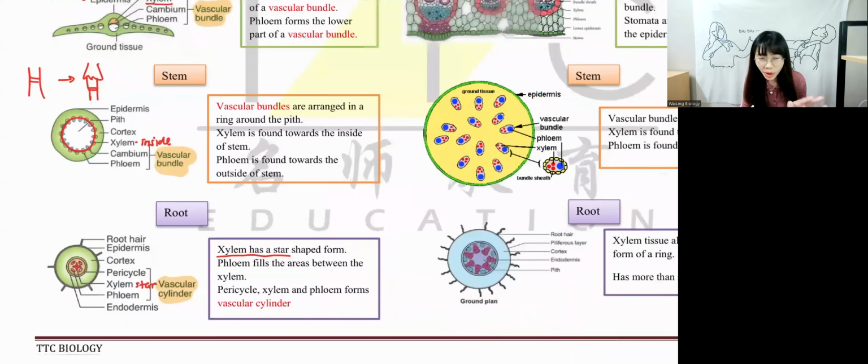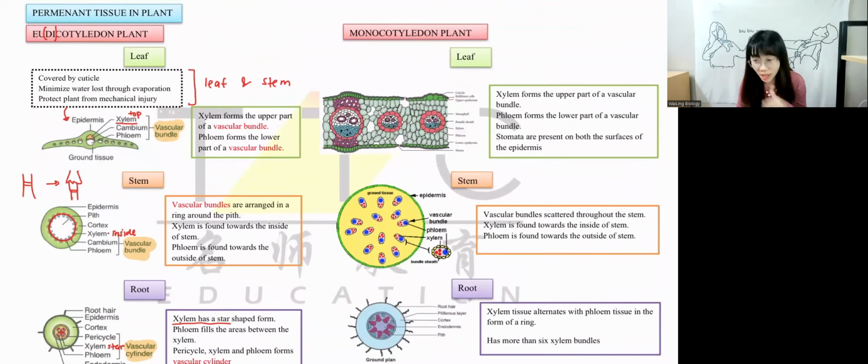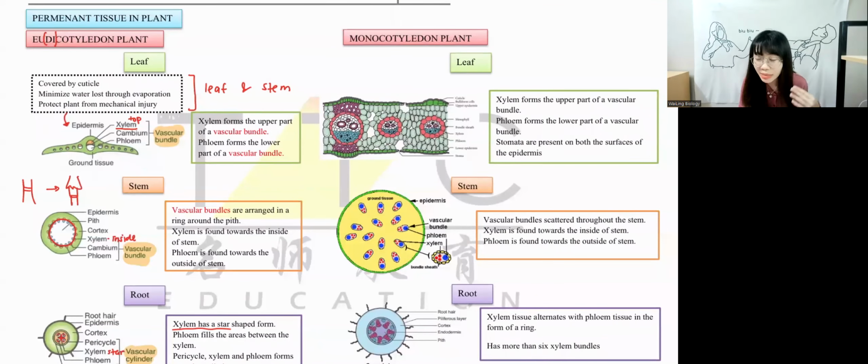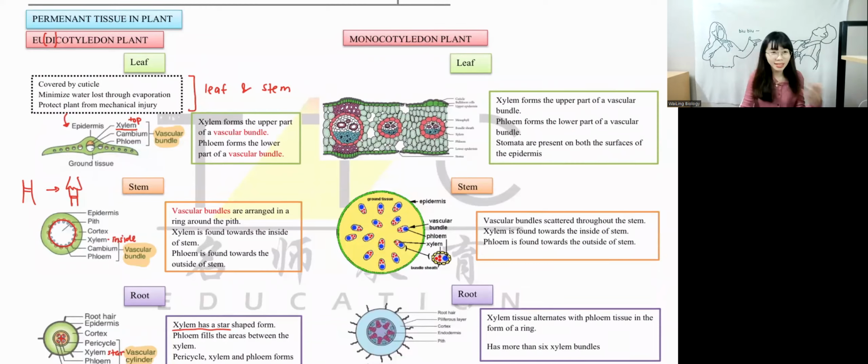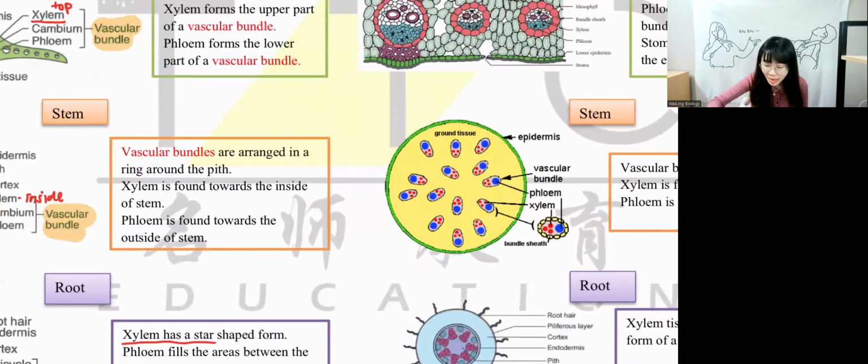Okay, now done with eudicot, we have to look at monocot. Monocot is not in the textbook. But when they are not in the textbook, it doesn't mean that they won't ask in the exam. Sometimes they will still ask in the exam. So for you to understand, for monocot, we also have leaf, stem, and root. The location for xylem is the same. Just now we learned, right? Location for xylem at leaf is on top, right? This is also on top. This part here is the xylem. The bottom is phloem. For stem, xylem is inside, phloem is outside. Same thing, the one inside, red color one, is xylem. The one that is outside is phloem.